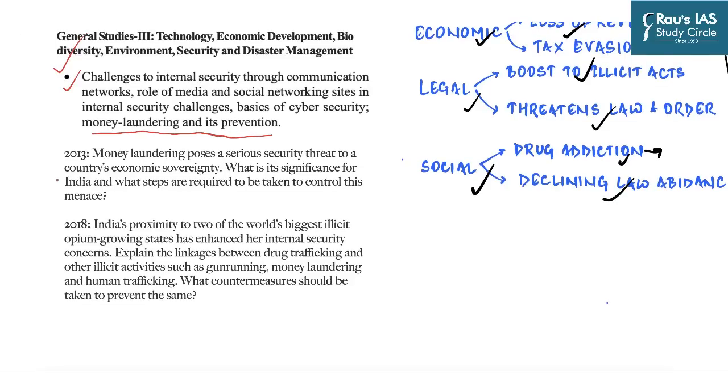As far as previous year questions are concerned, in 2013 UPSC had asked, money laundering poses a serious security threat to a country's economic sovereignty. What is its significance for India, and what steps are required to be taken to control this menace? Then in 2018, UPSC had asked, India's proximity to two of the world's biggest illicit opium growing states has enhanced her internal security concerns. Explain the linkages between drug trafficking and other illicit activities such as gun running, money laundering and human trafficking. What countermeasures should be taken to prevent the same?